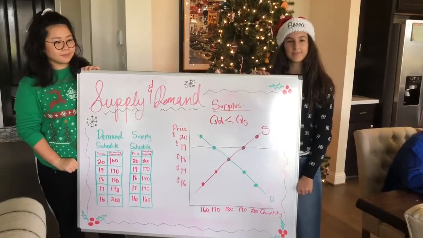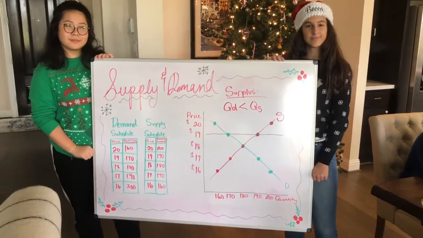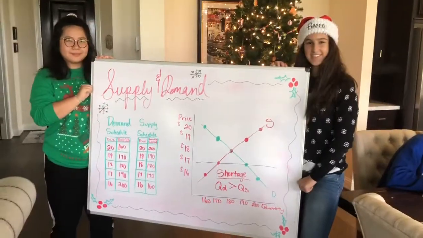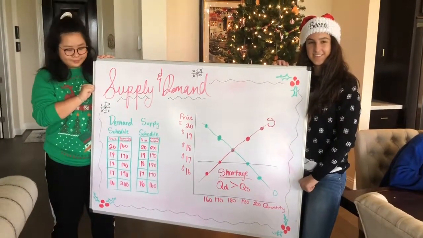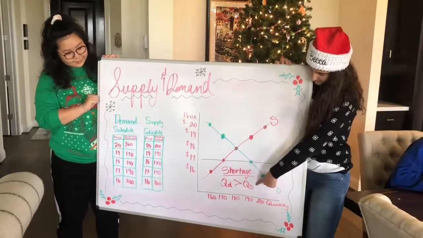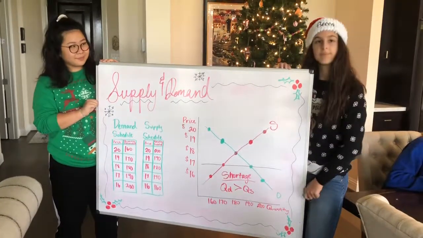The free market system automatically pushes the price toward equilibrium. When there is a surplus, producers will lower the prices. At $17, there is disequilibrium. The quantity demanded is greater than quantity supplied. This will cause producers to raise the price.